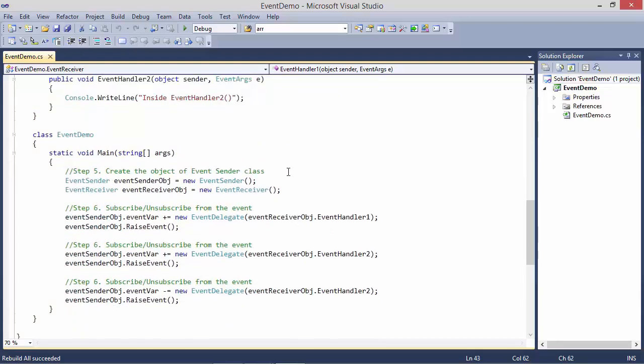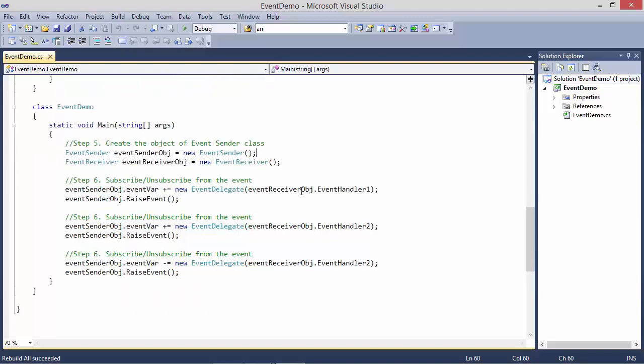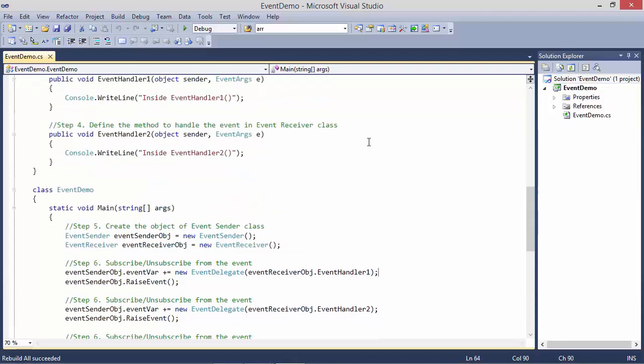Now here is step 5. Create the object of EventSender class. So we have created the object of EventSender class. Obviously we have to create the EventReceiver object also. And step 6 is subscribe, unsubscribe from the event. So here we have subscribed the method EventHandler1 of EventReceiver obj.